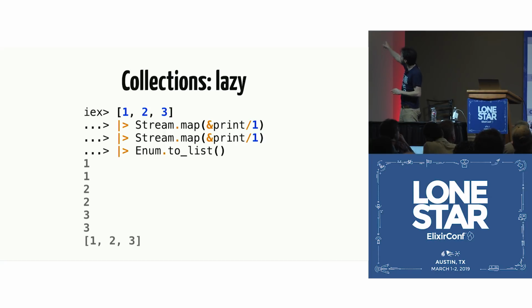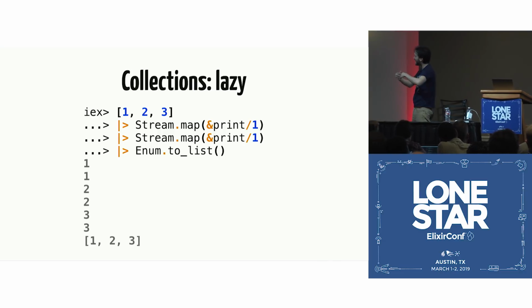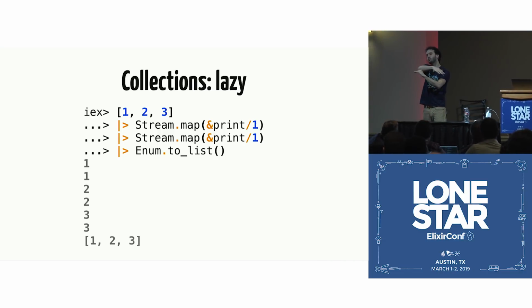When you say Stream.map, it fuses all of those computations. It creates a recipe on how you want to process the collection. So it fuses all those computations, and then instead of traversing the collection multiple times, we get the first element and perform our computations. And then we get the second element and perform all the computations again.